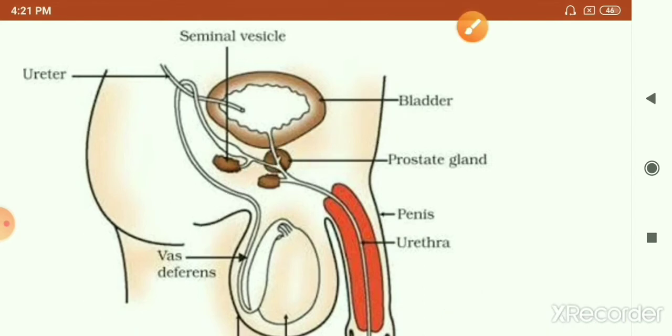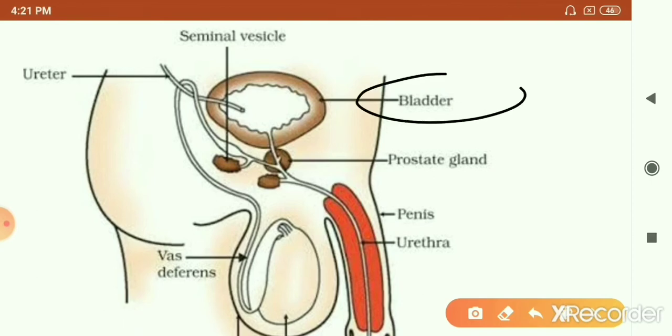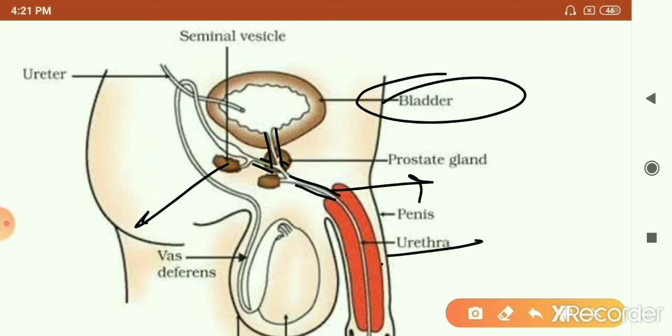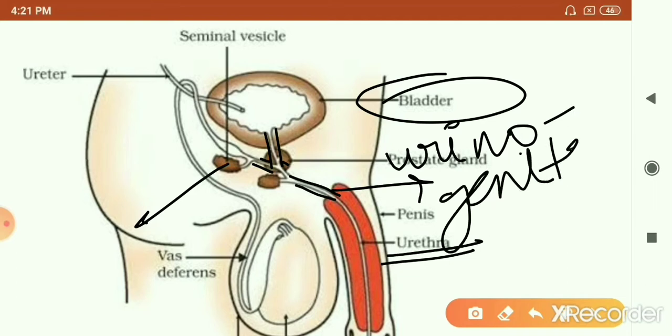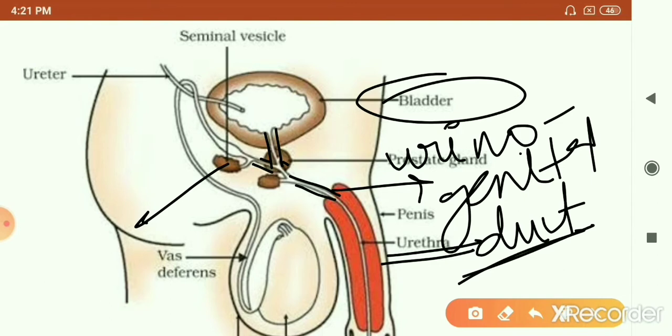You've learned about the human excretory system. This is the urinary bladder, and the tube coming out of the urinary bladder is called the urethra. So the ejaculatory duct, after receiving the secretion of the seminal vesicle, joins the urethra and forms a common duct, called the urinogenital duct. Why urinogenital duct? Because this is a common passage for both urine and semen.